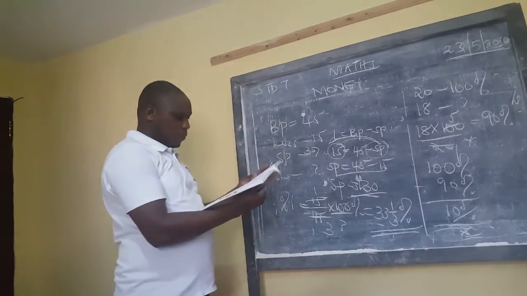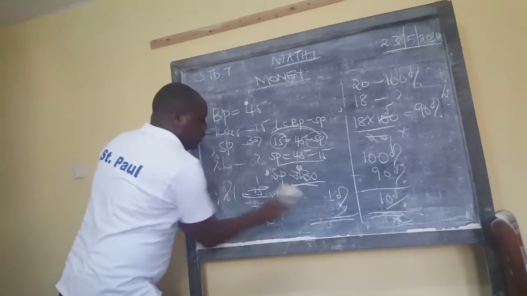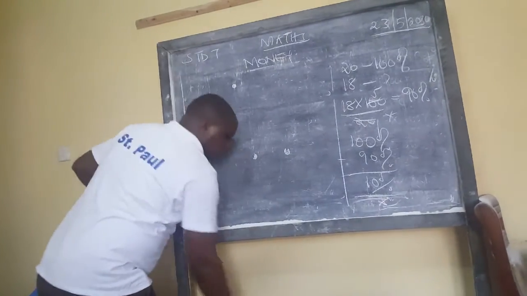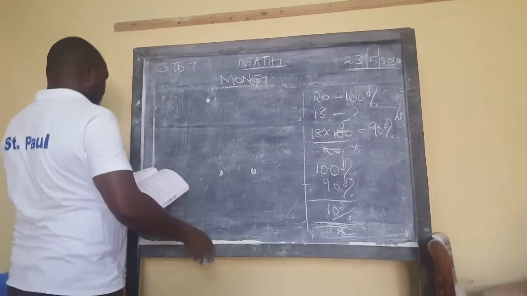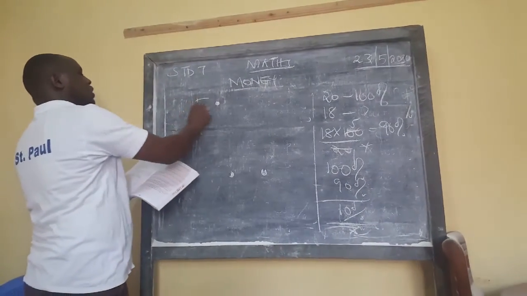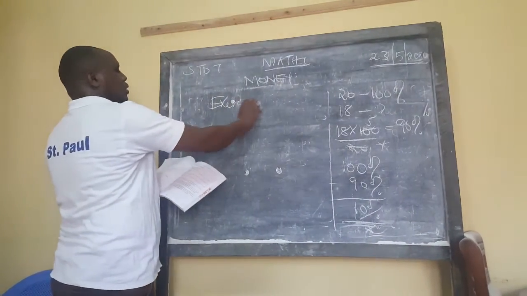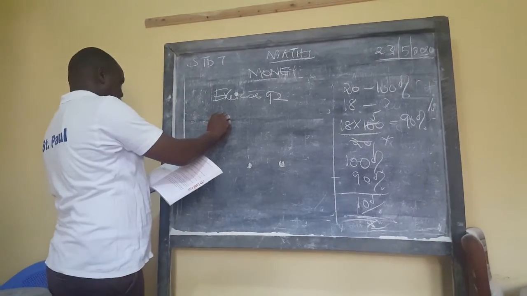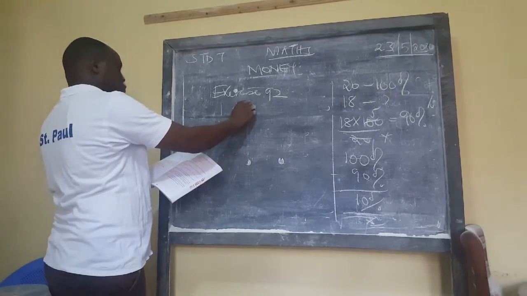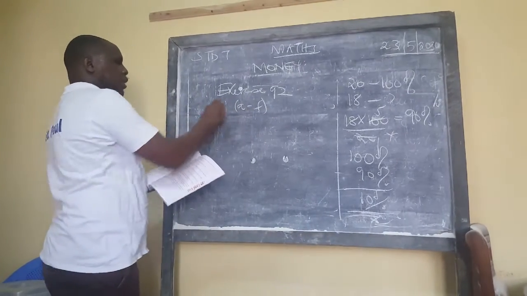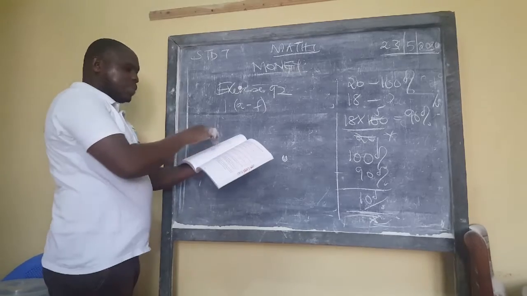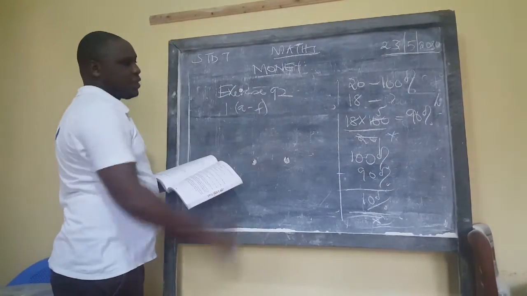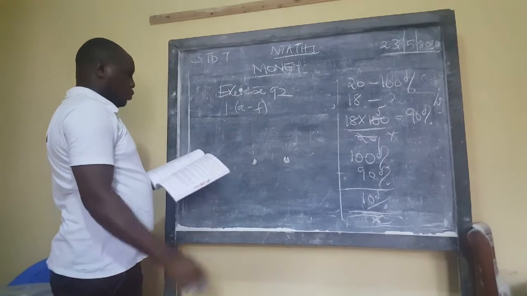And before we finish, I want to give you some practice questions that you can do. We shall continue in our next lesson. So you find exercise 92. We have table 1, that is number 1, areas A to F. You're going to fill that table and do it carefully. There are spaces which are left there, so you are going to follow the formula. I'm going to write the formulas there so that you see what you're supposed to do.